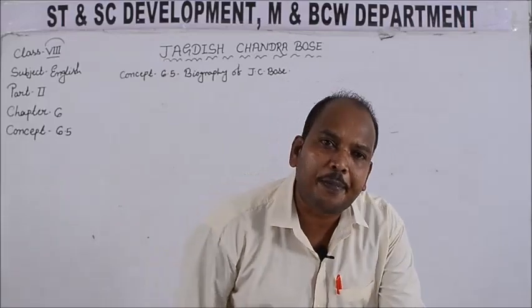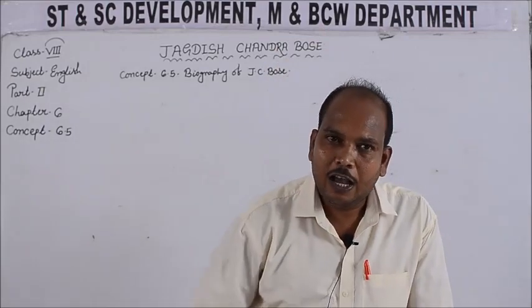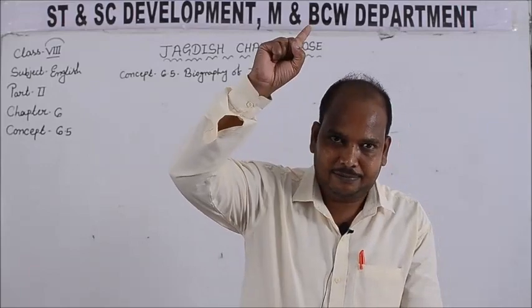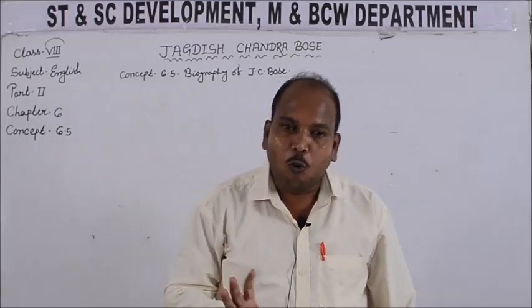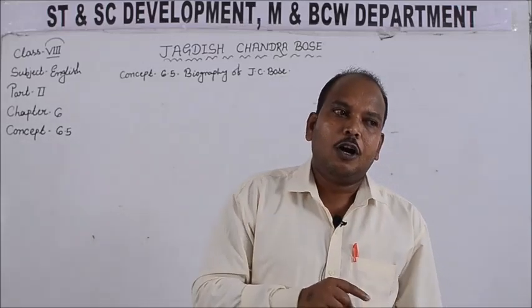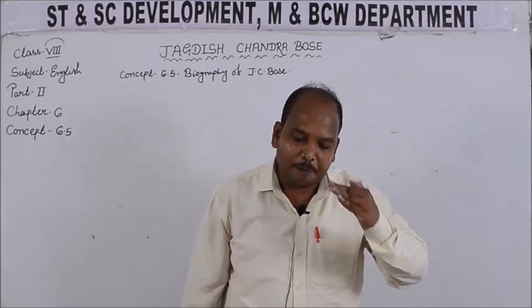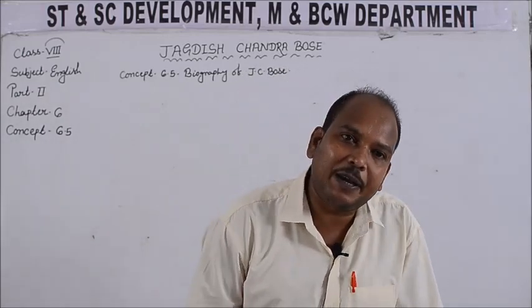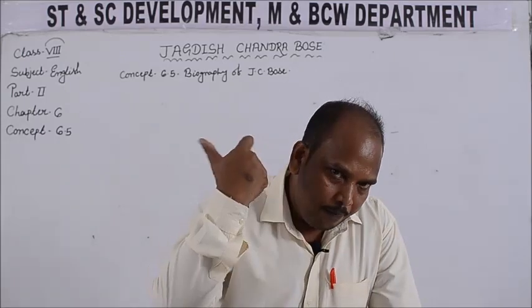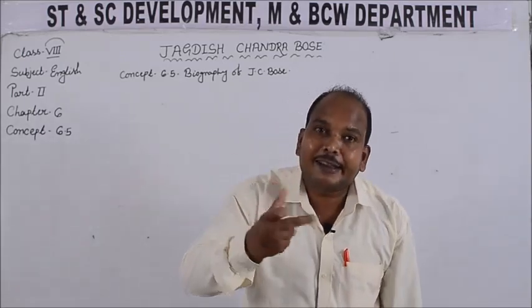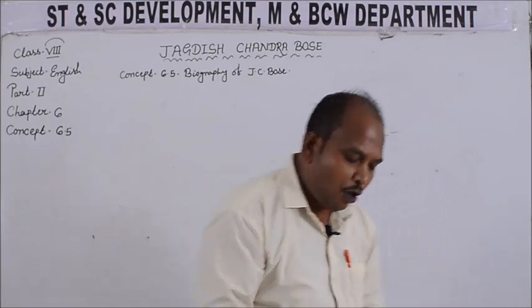Students, one thing I want to mention is that a crater on the moon is named after Jagdish Chandra Bose. As a mark of respect, a crater on the moon is named the Jagdish Chandra Bose crater. Also, he was one of the first people to work in the field of science fiction, Bengal science fiction. Fiction means imaginary literature. He was the pioneer of Bengal science fiction. So students, this is about the biography of Jagdish Chandra Bose.